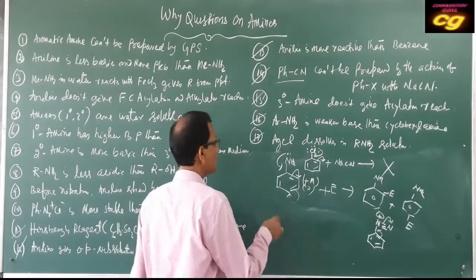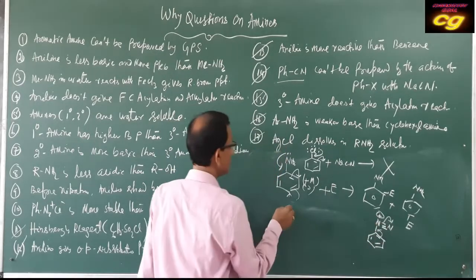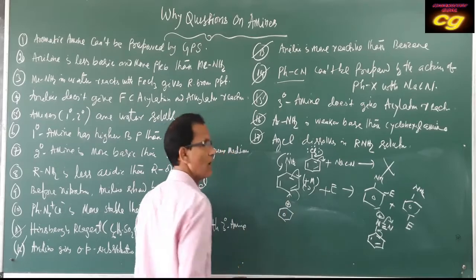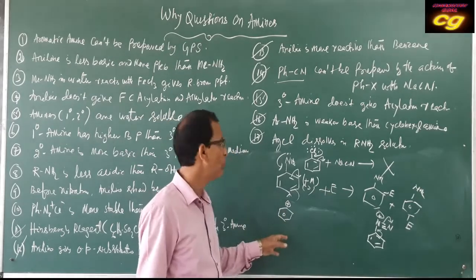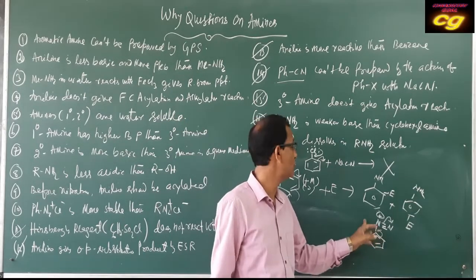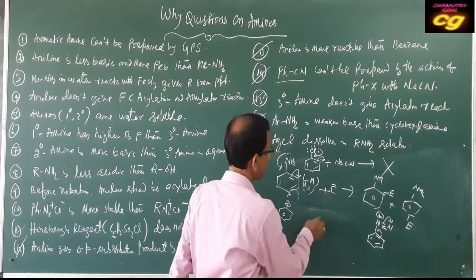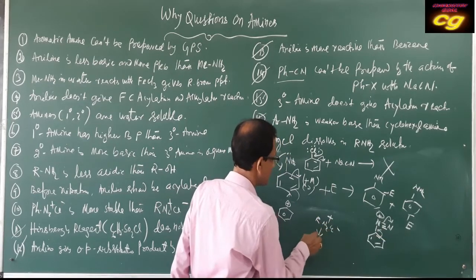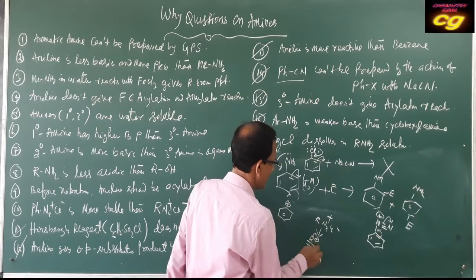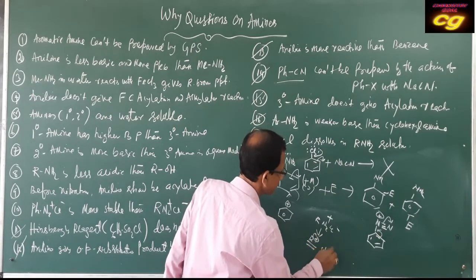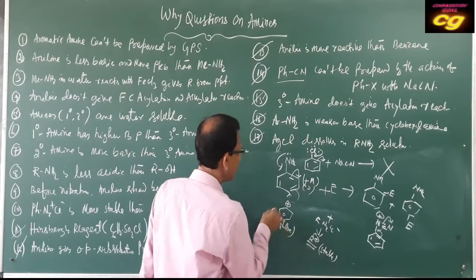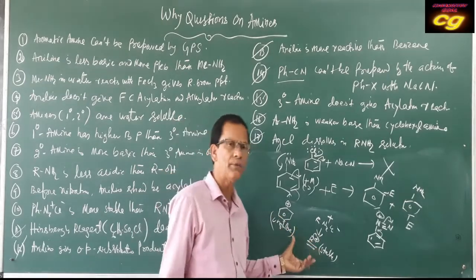But you can say another way: if you dissociate this position, it will produce phenyl cation. As phenyl cation is unstable, it does not dissociate through this bond. But the aliphatic diazonium salt dissociates and produces R plus. R plus is stable, but C plus is unstable. So in a different way you can write this, which is also one type of answer.